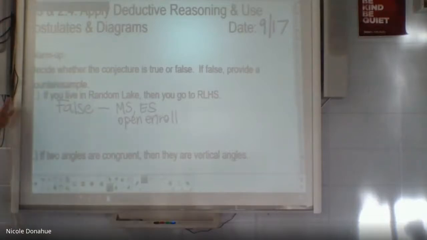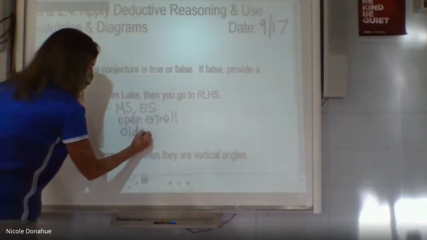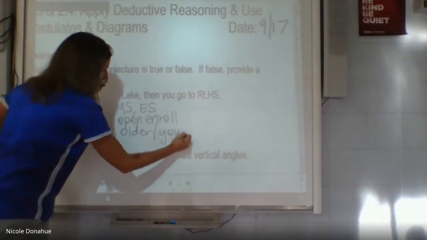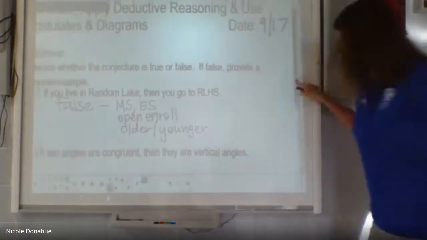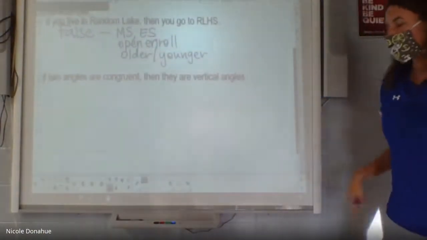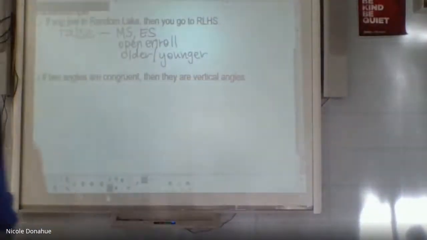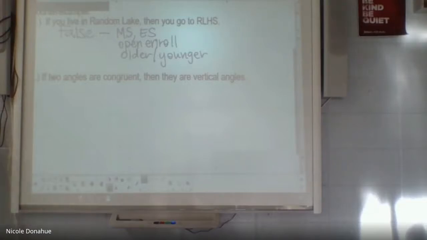So, next one, getting into the geometry piece of this. If two angles are congruent, then they are vertical angles. Now, if I have vertical angles, they are congruent. So if I flip that statement, if I do the converse of that statement, it's true. So if they're vertical angles, then they're congruent. However, can you think of congruent angles that are not vertical?